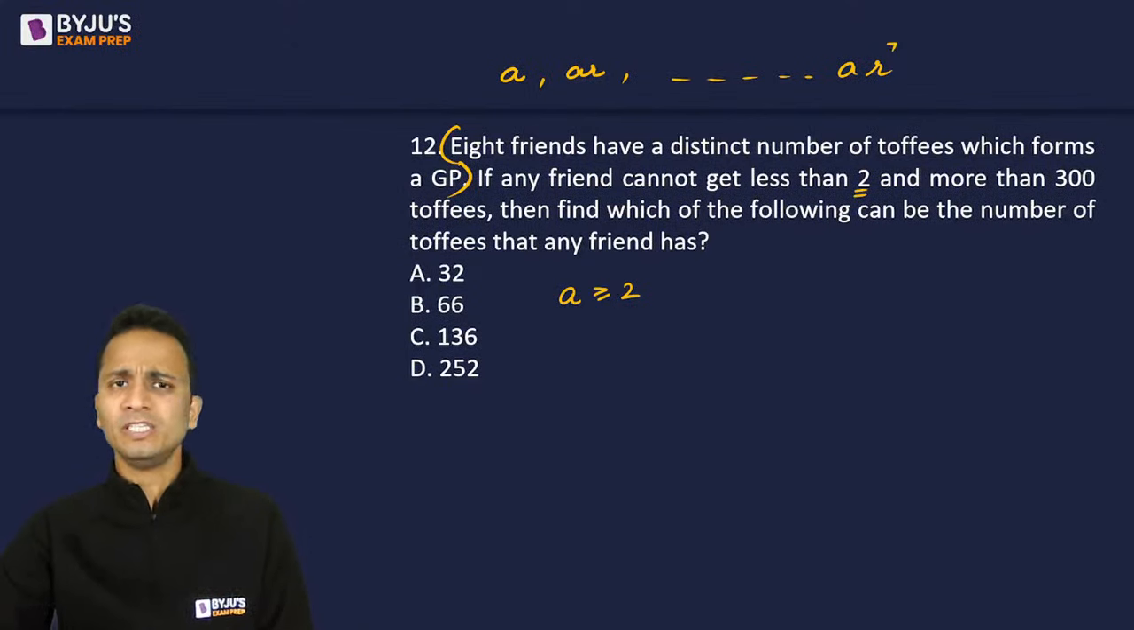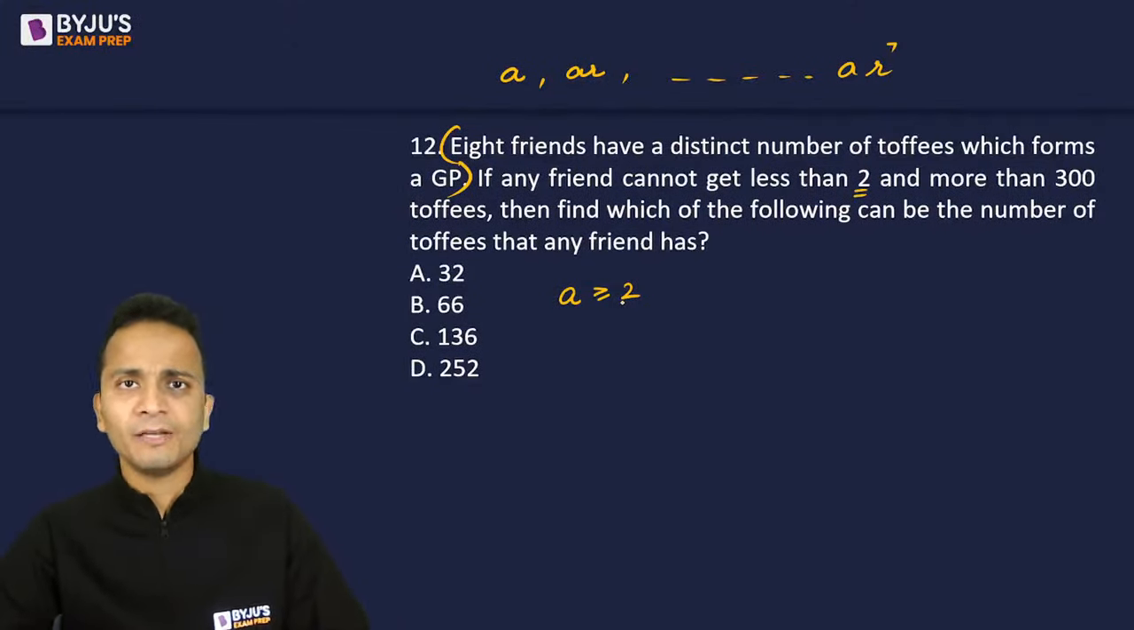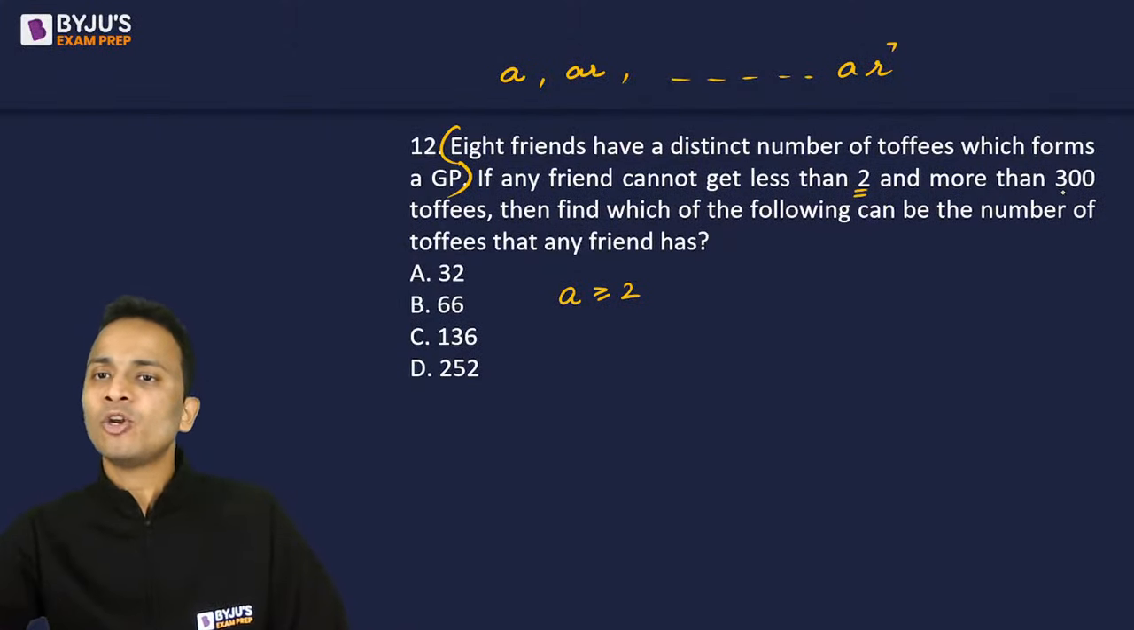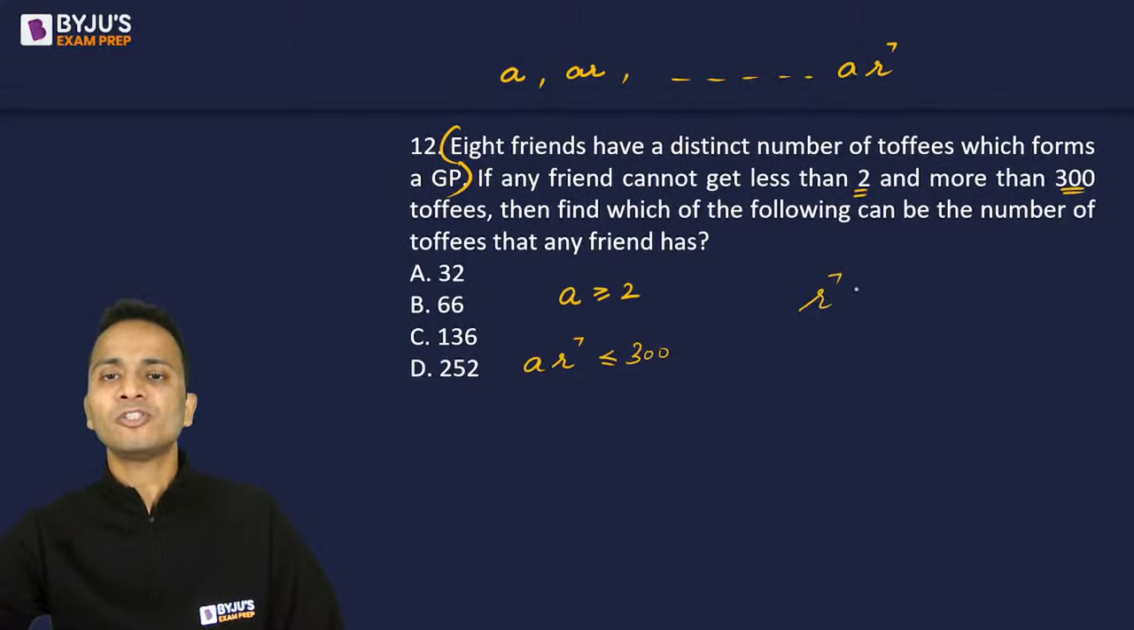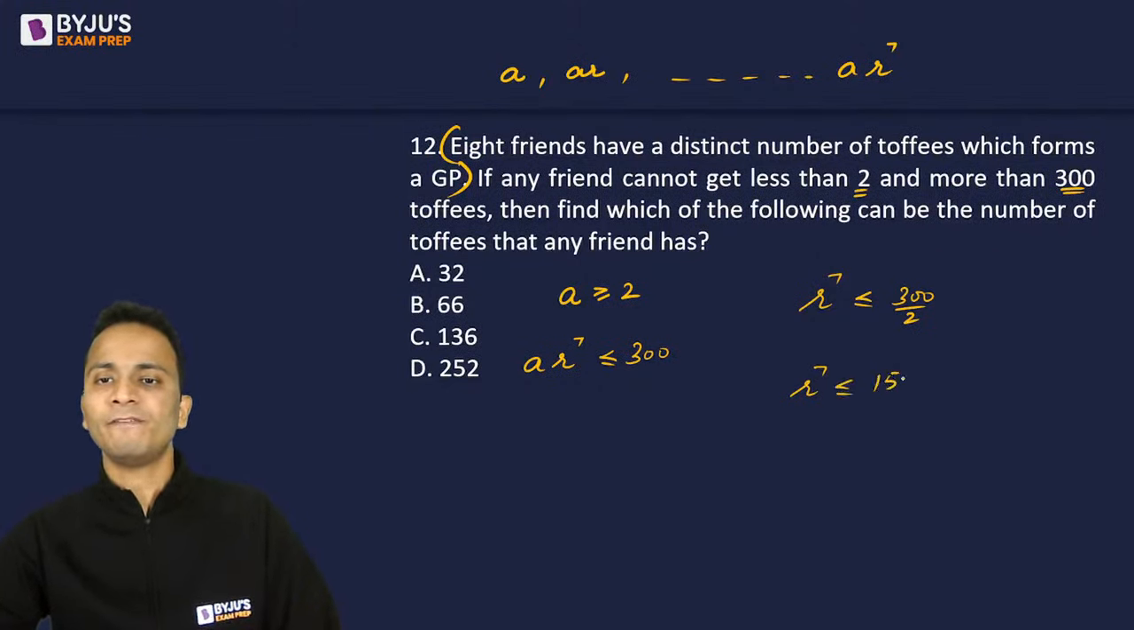So the minimum number of toffees that anyone could get should be greater than or equal to 2. And anyone cannot get more than 300. So the last term AR raised to the power 7 has to be less than or equal to 300. So if I divide these two equations, second by first, I can say that R raised to the power 7 has to be less than or equal to 300 upon 2, or R raised to the power 7 has to be less than or equal to 150.